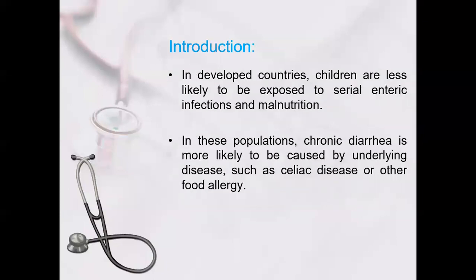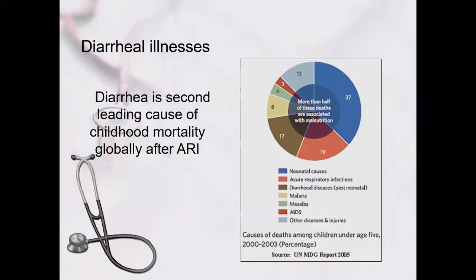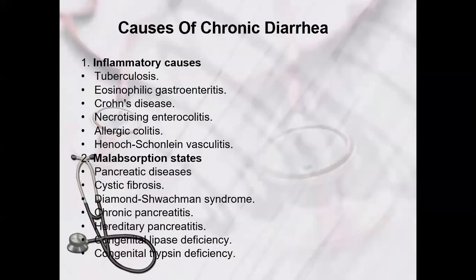But in developed countries, there is less viral and bacterial infection, so there is less chance of chronic diarrhea, and less chance of malnutrition. And if they have chronic diarrhea, then everybody has to think that this is either a food allergy or celiac disease in developed countries like USA, UK, Canada. Diarrhea is the second leading cause after ARI.